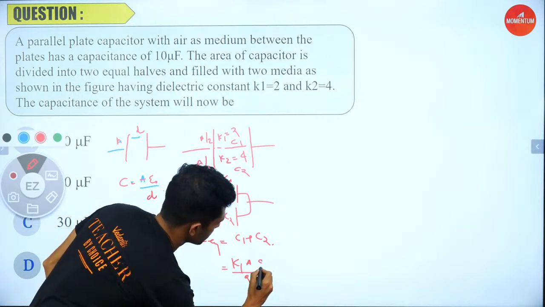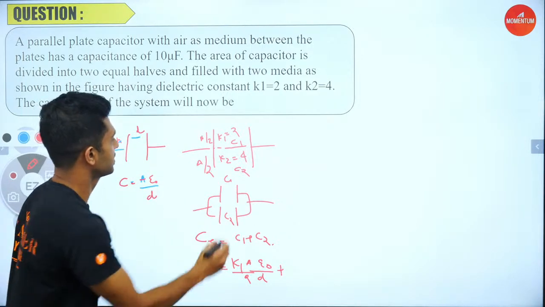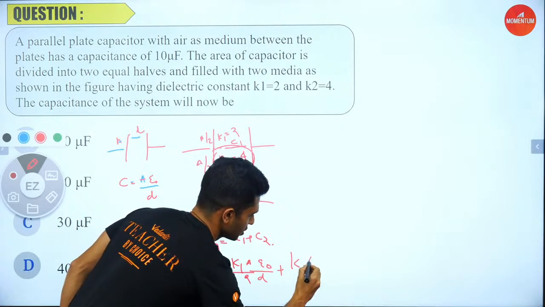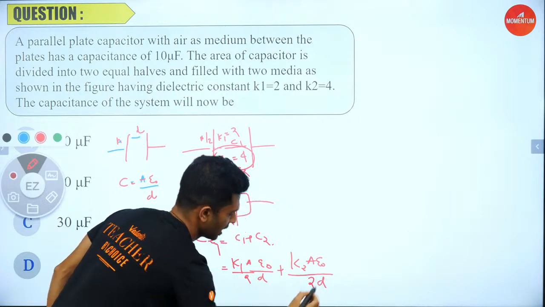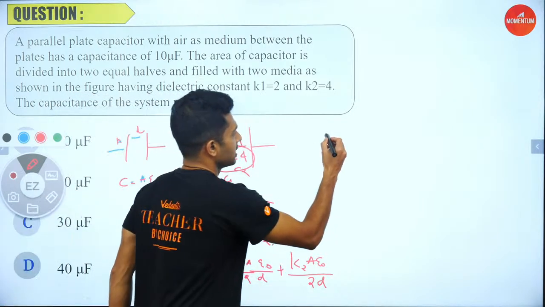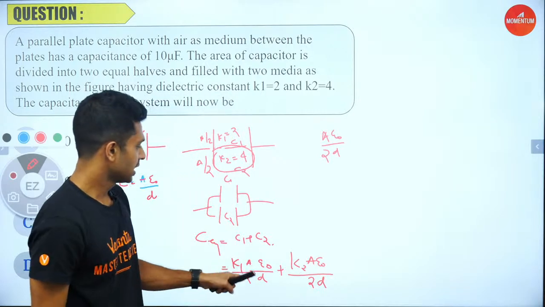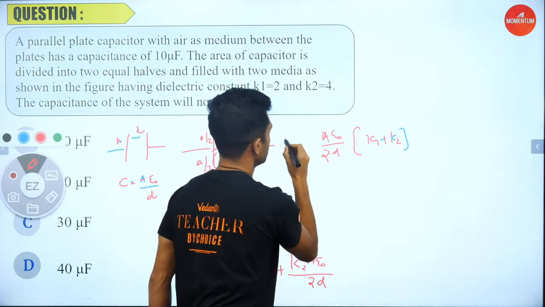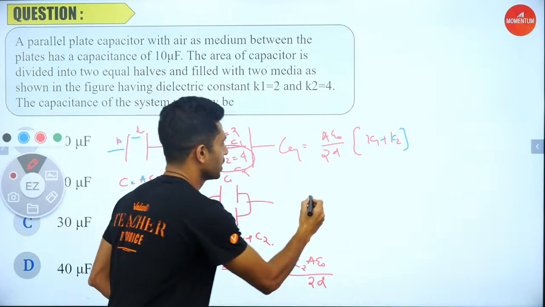Into epsilon 0 divided by D, plus the capacitance for the second part, that's equal to K2 times A by 2 into epsilon 0 by D. Isn't it simple? Now what we can do is take A epsilon 0 by 2D as common, and inside the bracket we have K1 plus K2. This is the equivalent value for capacitance. Okay, moving on.